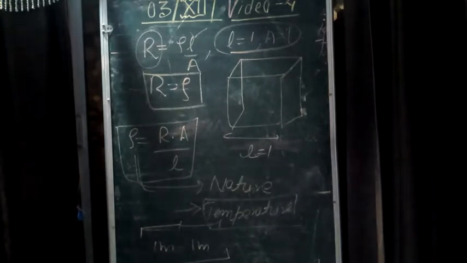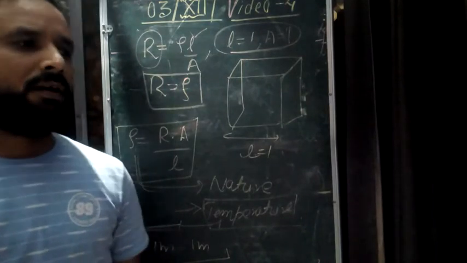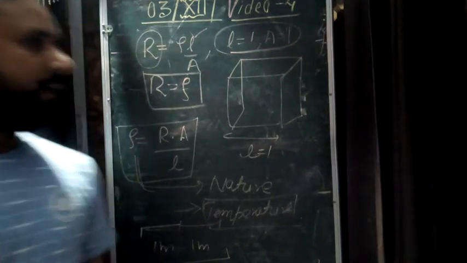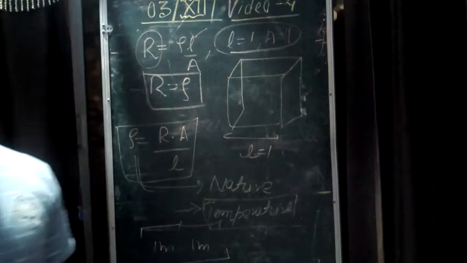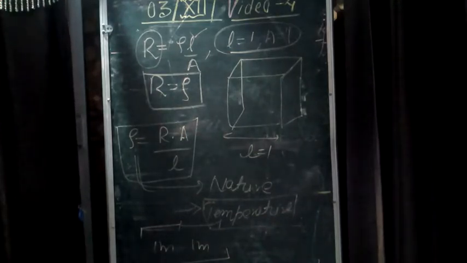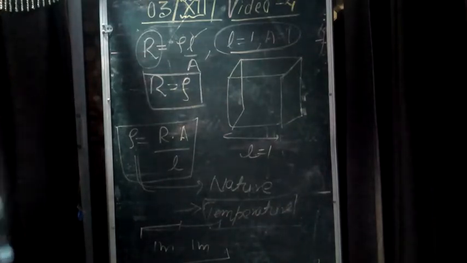So we know that there are 3 types of material: conductor, insulator, semiconductor. The resistivity of a conductor is minimum, 10 raised to power minus 8 to 10 raised to power minus 12 ohm meter, which is the unit of resistivity. For an insulator, the resistivity is very high, 10 raised to power 22 ohm meter.